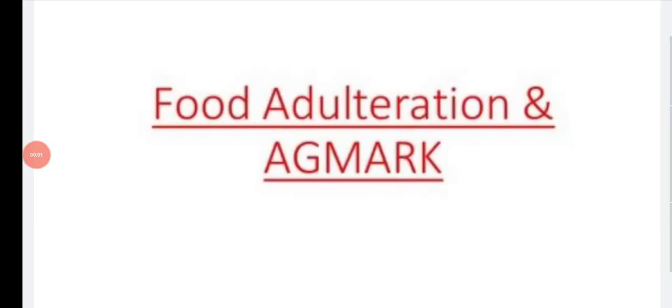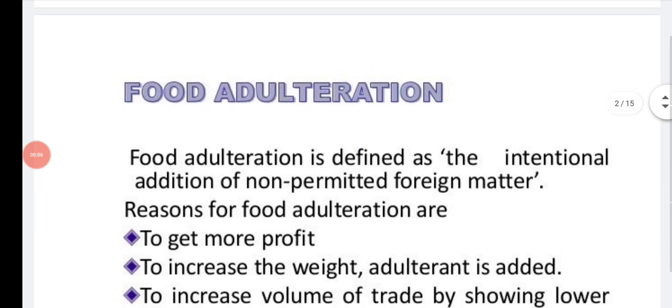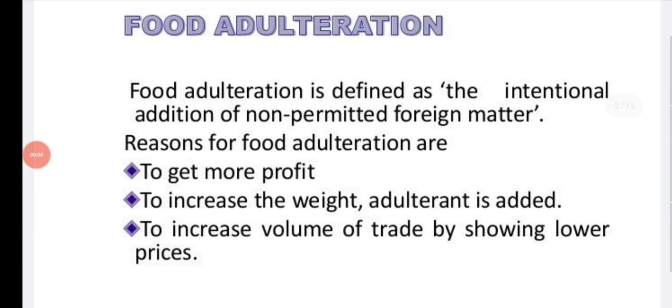Welcome back. We'll start with a new topic, food adulteration and Agmark. So what is food adulteration? It is intentionally adding foreign substances to get more profit, or to increase the weight of the food or adulterant, and to increase the volume of trade by showing a lower price. Just for the profit, weight, and to increase the volume, if you are adding foreign material to the food, then it is called food adulteration.